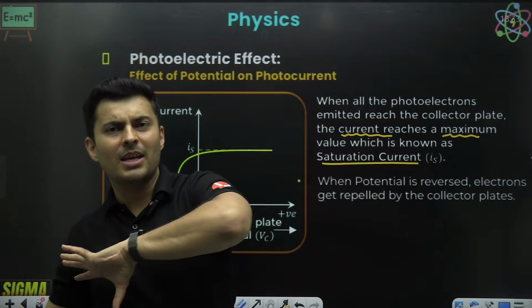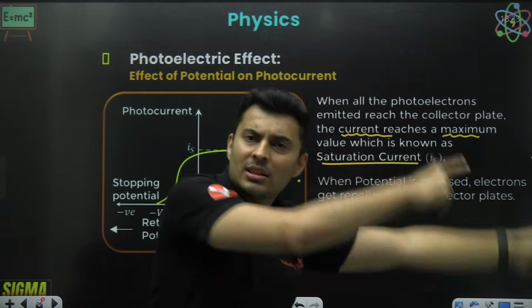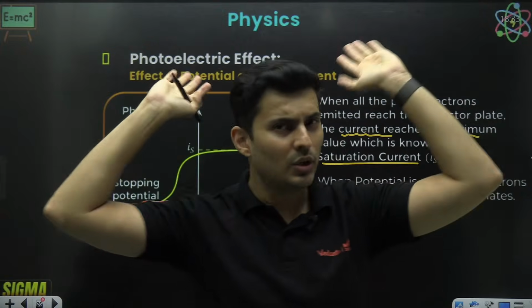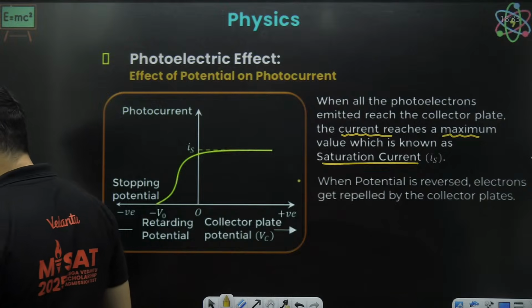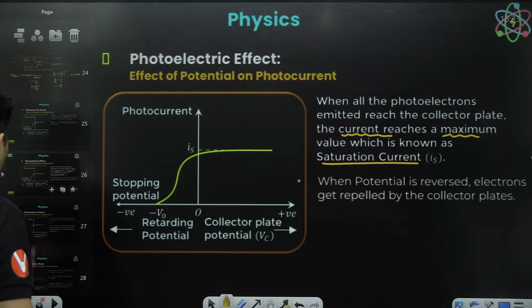Of all the electrons being emitted, if all of them are reaching, then that current is saturated. You can't go more than that. Is that clear? What is the meaning of saturation? Okay.